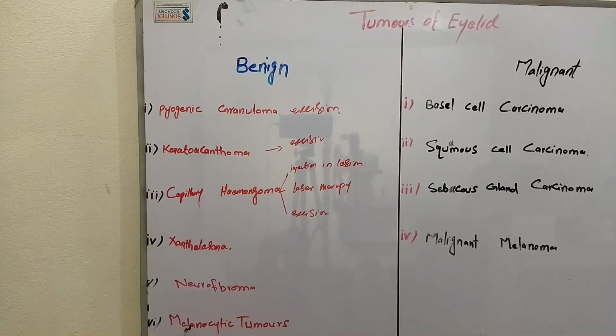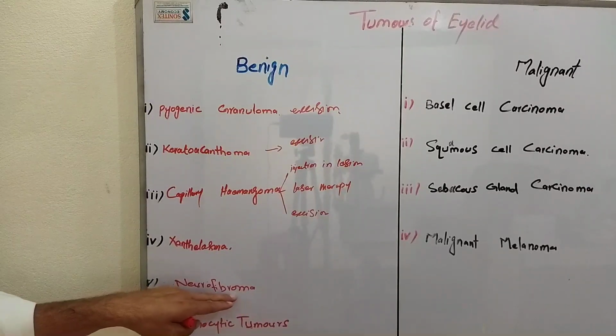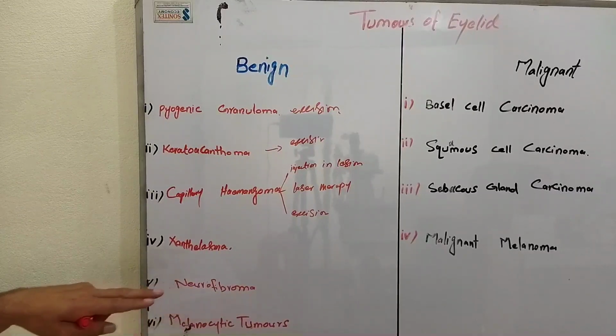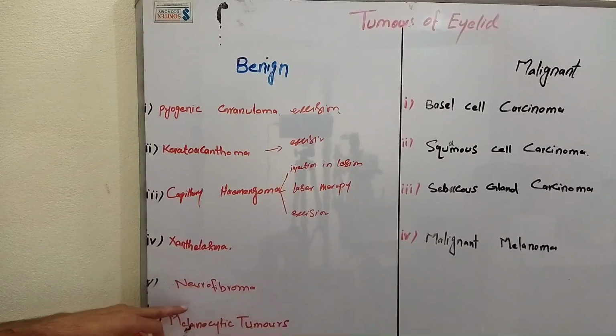After that, neurofibroma. It is a type of nerve tumor that forms soft bumps on or under the skin. 90% of cases occur alone as a tumor, but in 10% it is associated with neurofibromatosis.